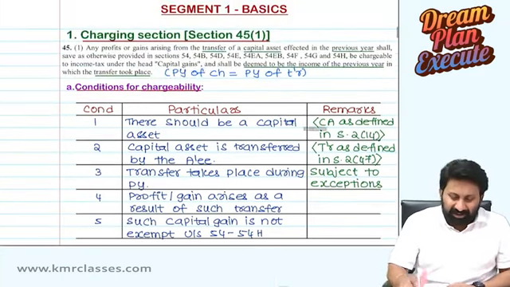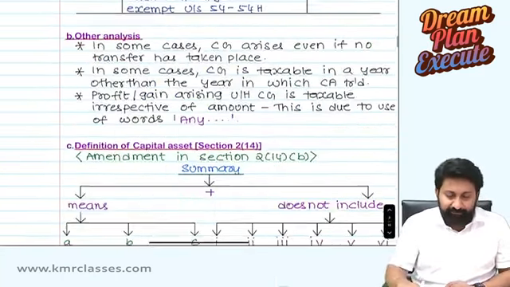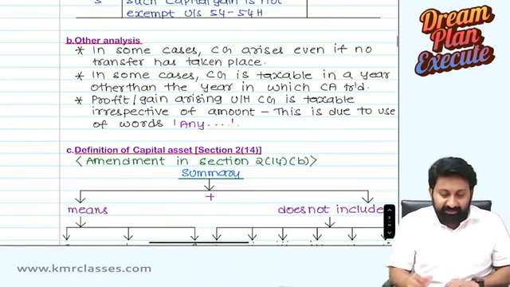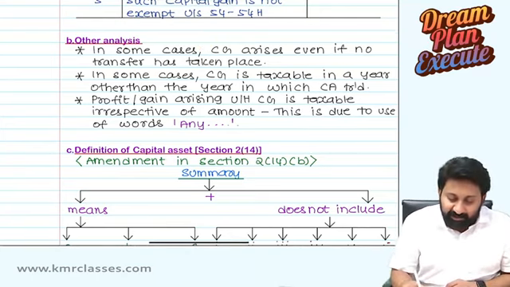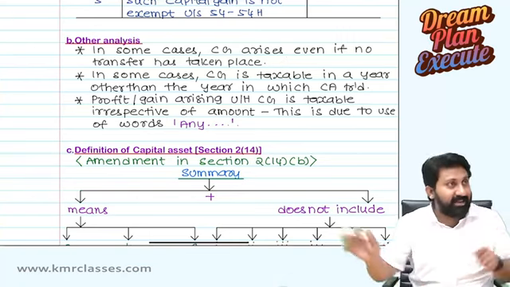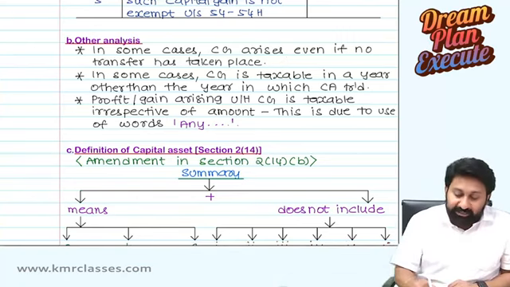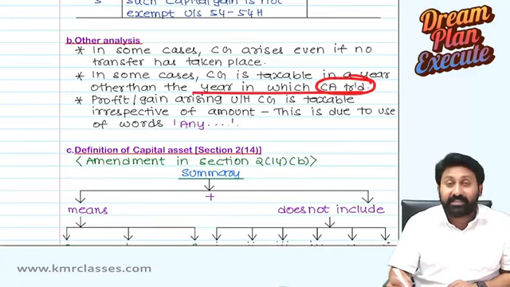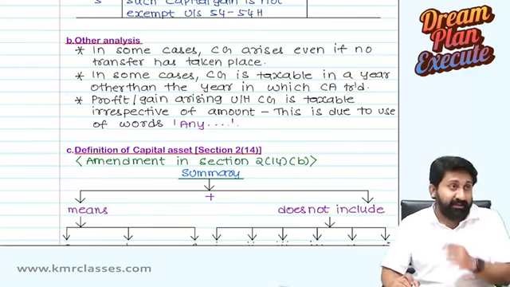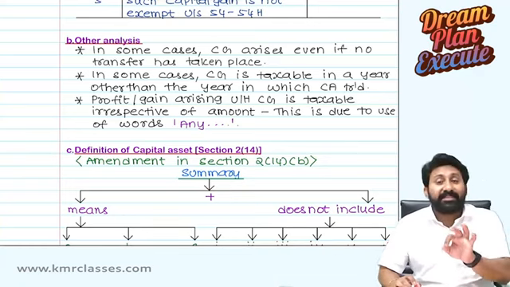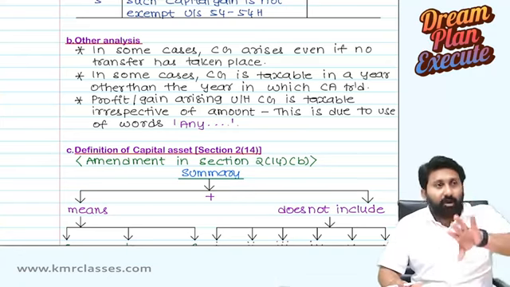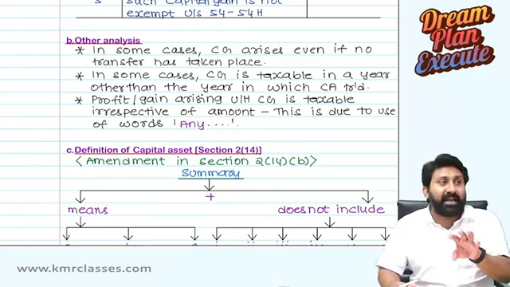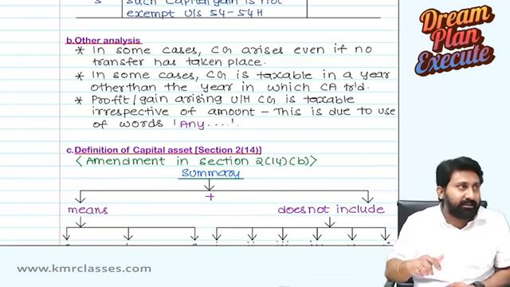Whatever we discuss here, I have also written here. Other analysis: in some cases, capital gain arises even if no transfer takes place. That's why I said deemed, that is the reason. In some cases, capital gain is taxable in a year other than the year in which the capital asset is transferred. That also we will see. Compensation will be received; I will tell you when we come there. Now I can't explain. I will tell you when compensation or destruction of an asset happens. At that time, small changes will come.